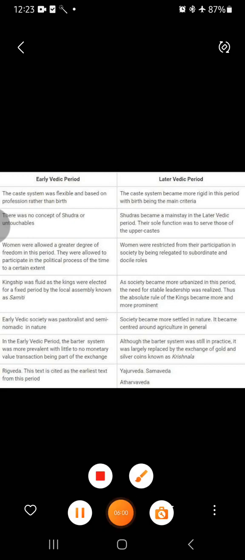The early Vedic period was a time of a very rich culture. As you can see, the caste system was very flexible and based on profession rather than birth. So based on the profession people followed, the caste was decided. But in the later Vedic period, the caste system became very rigid and complex, and it started with birth being the main criterion. If you are born in a low family, you are considered a low caste person. If you are born in a high family of higher caste, then you are given respect and love. So this was very rigid during the later Vedic period.